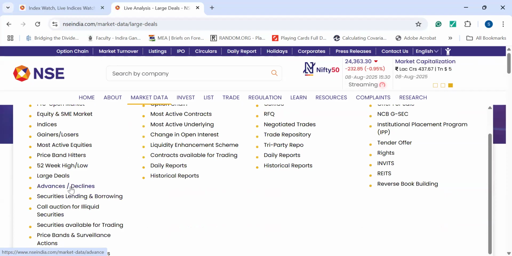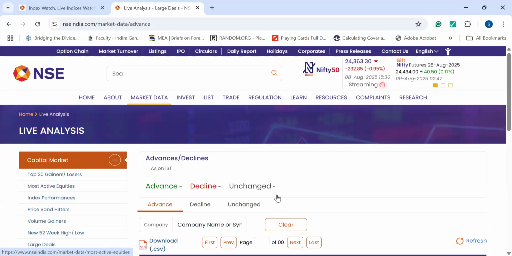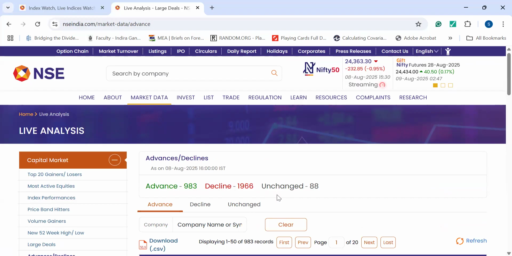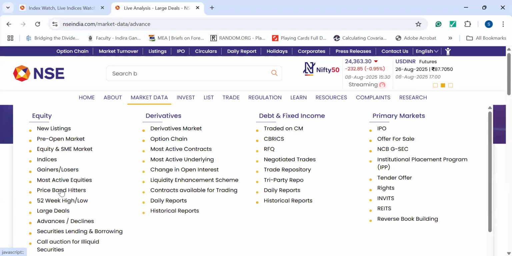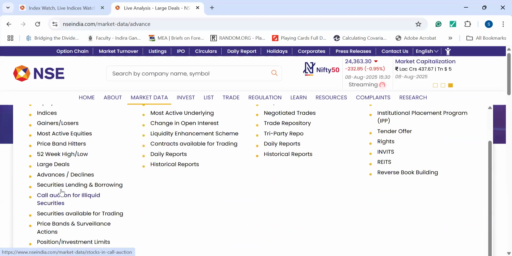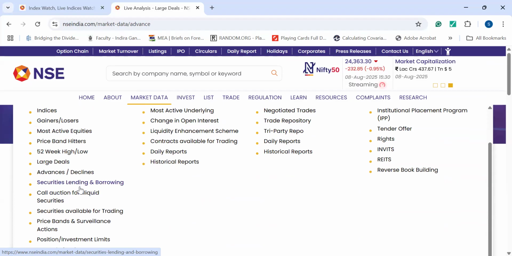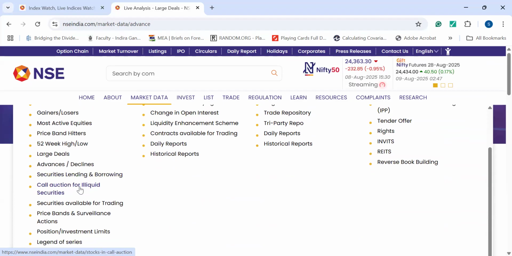Next one we have advances and declines. This I already told you in short previously. Advances and declines, you can get the data regarding this. And below I will go down more. Securities lending and borrowing, call auction for illiquid securities.